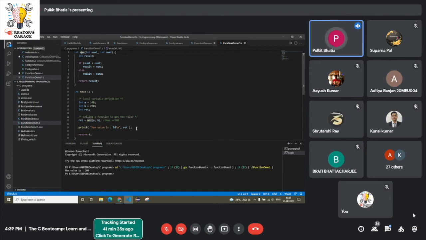But in case of library functions that are already defined inside the libraries, I do not have to declare them because they already are declared inside the C compiler. When I download C, these are predefined functions. I just have to use them.